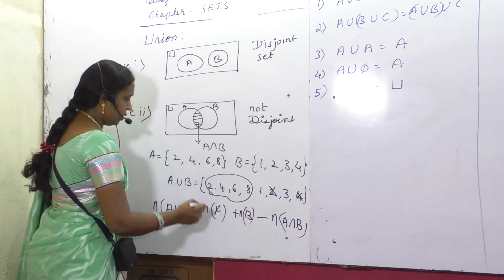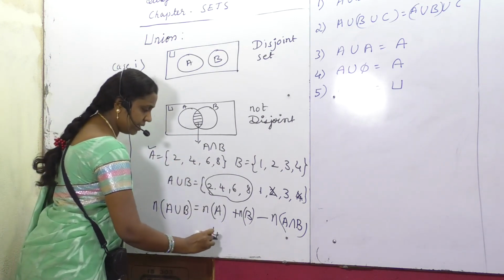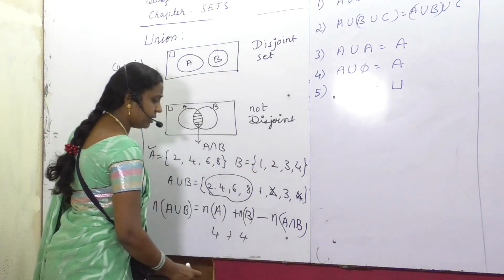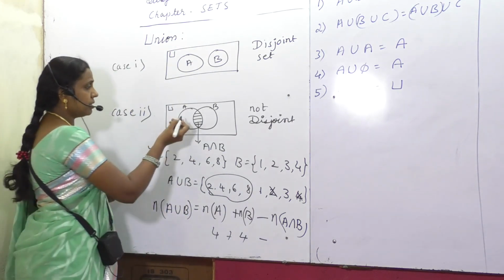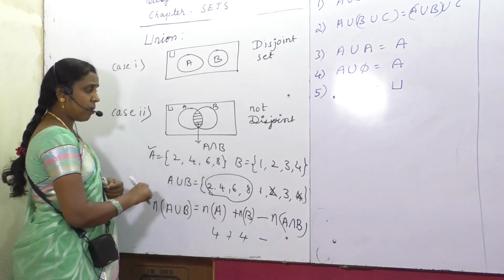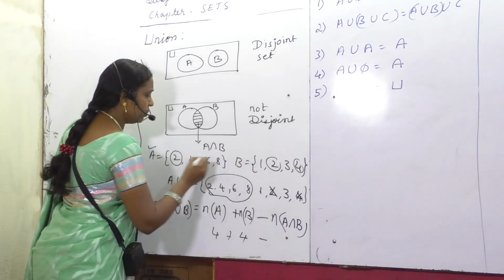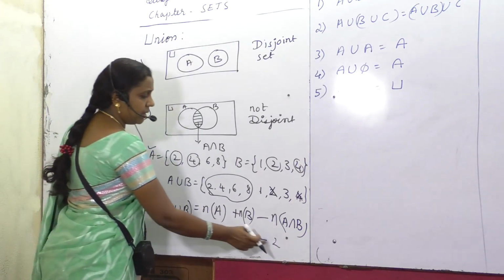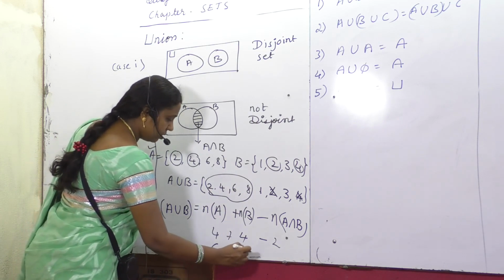Okay, N of A. How many elements are there in A? 1, 2, 3, 4. 4 elements are there. N of B. How many elements are there? 4 elements are there. A intersection B means, okay, how many elements are common to A and B? 2 is common, 4 is common, 2 elements are common, so 2 elements. 4 plus 4, 8 minus 2 is equal to 6. 6 elements you should be getting in what?